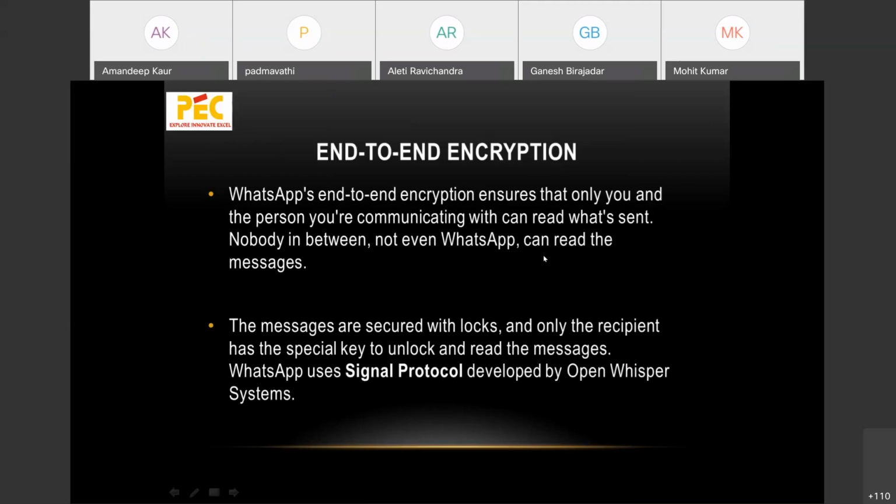Not even WhatsApp can read the messages that you send to the other person. The messages are secured with locks, and the recipient has a special key to unlock it. For this, they are using a protocol called Signal Protocol, which is developed by Open Whisper Systems. You can find the details about this Signal Protocol on their website, Open Whisper Systems.